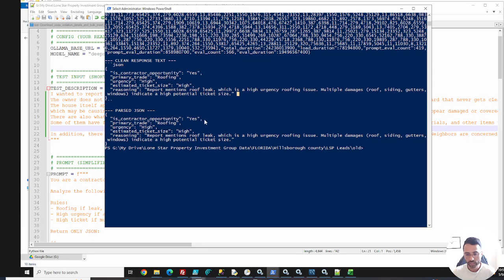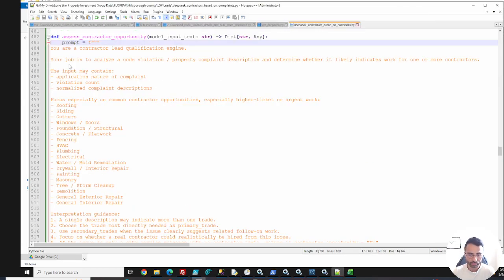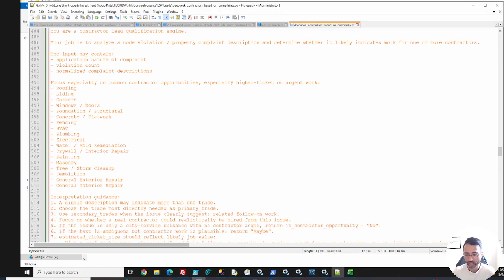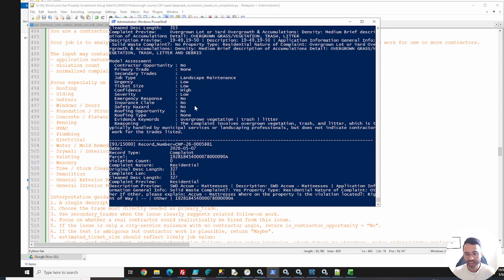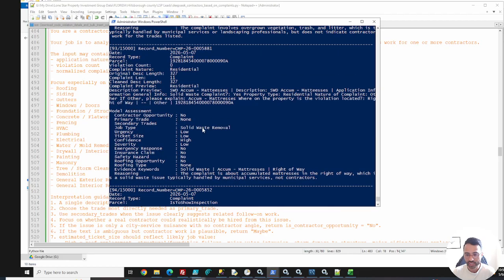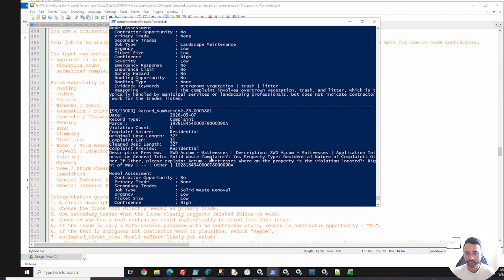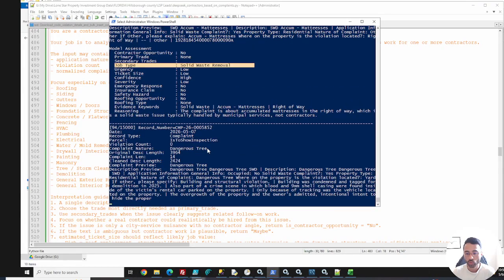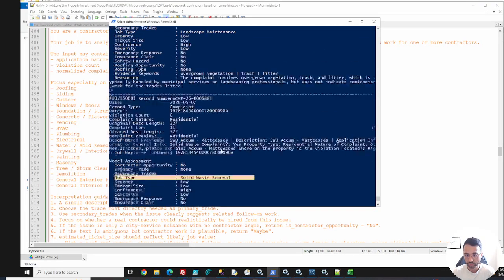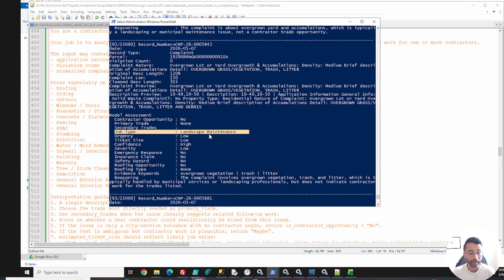Now, again, we said it's a contractor opportunity, and this particular one doesn't have a secondary one. But if I switch to what we call the production one, this is the prompt that I'm using. This is the one that's actually running, not the example I just showed you. This one will also tell us: is this a secondary opportunity as well? And it'll tell us, yeah, there's one for solid waste removal, or this one's landscape maintenance.